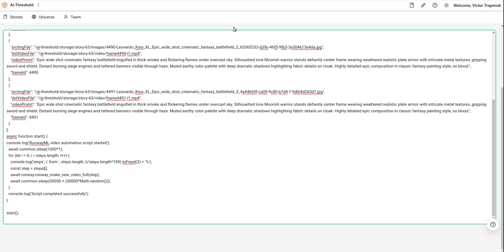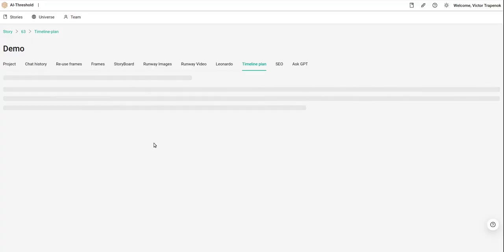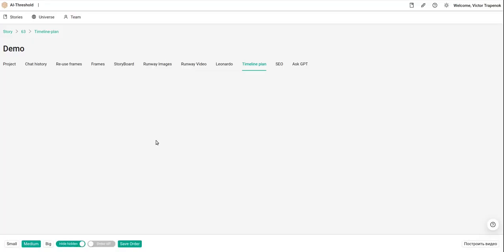Well done. When it finishes, you will see the timeline plan will have all my frames that were generated. I will run the generation and may provide the resulting video maybe tomorrow or the day after, because it takes time to generate.